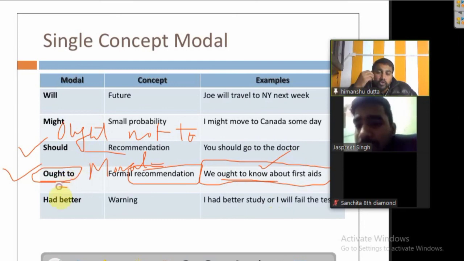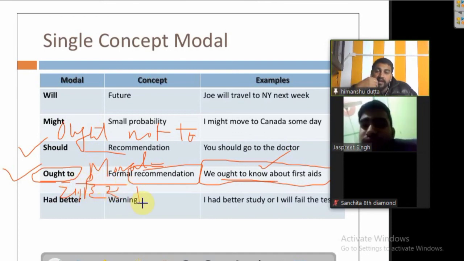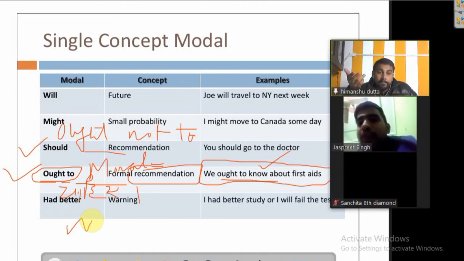So this is what I mean to say, that you ought to know. Ought to is also chahiye, but it is used when something is morally sound, morally required. If I say we should respect our parents, that is just a normal suggestion to somebody. If I say it more emphatically, I can say it with the help of ought. We ought to respect our parents. That would be more emphatic.